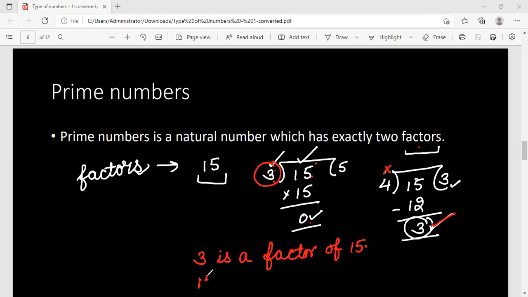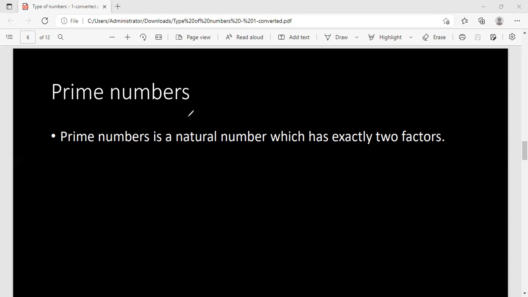Or we can also say that 15 is a multiple of 3. This is a new word now. 15 is a multiple of 3. 3 is a factor of 15 and 15 is a multiple of 3. These are some terms that I'll use in this topic on numbers. So let us come back to the definition of prime numbers. Now you can understand: a prime number is a natural number, so we stay in the category 1, 2, 3, which has exactly two factors, right?